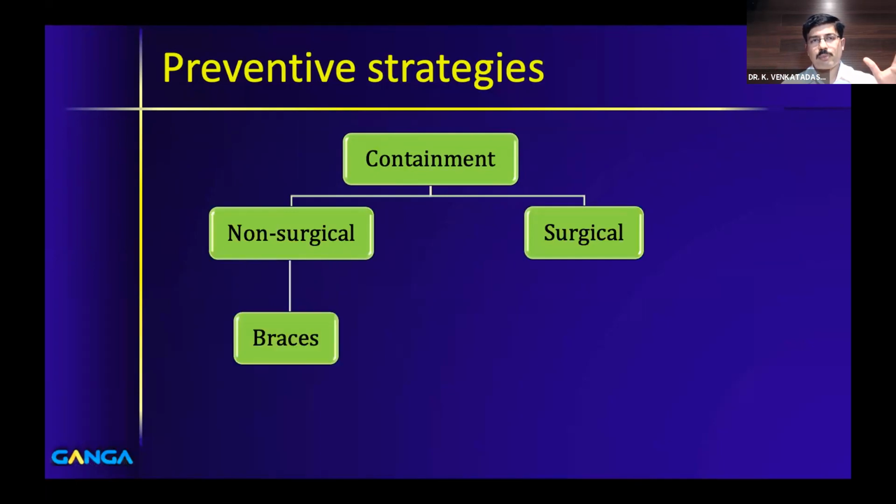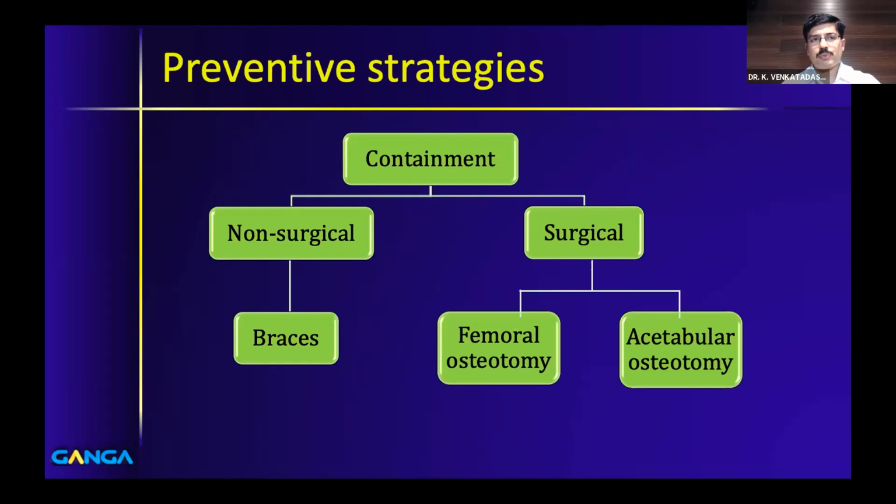In non-surgical, you have braces. You have the Atlanta brace, you have the TLSO brace, and even the broomstick plaster. All of that, where you keep the child's leg abducted with an aim to contain the femoral head, is called a non-surgical method of containment. In surgical containment, you have two different options. One is femoral osteotomy and the other is acetabular osteotomy. On the femoral side, the most popular surgery is the varus derotation osteotomy. On the acetabular side, you can do either a Salter or a triple innominate osteotomy. Both are described, and there are different centers practicing different types of osteotomies.